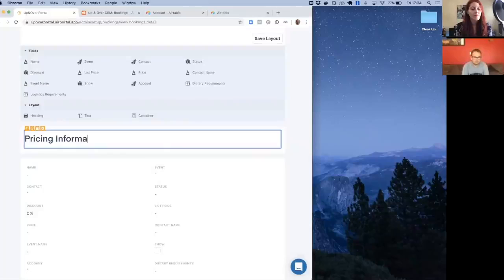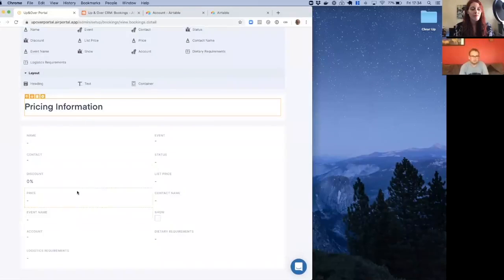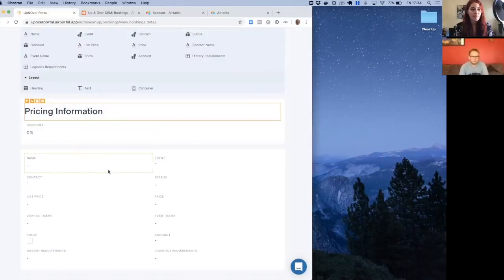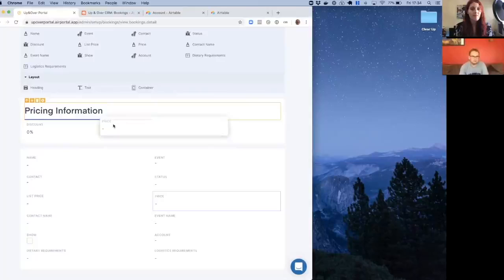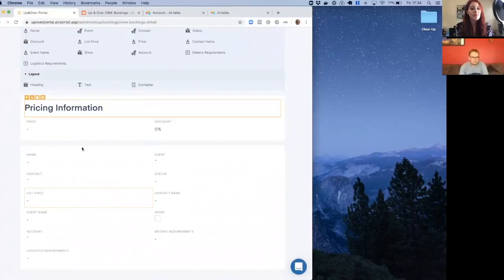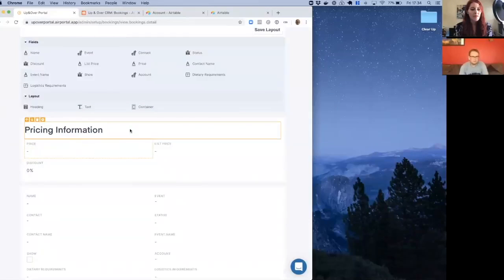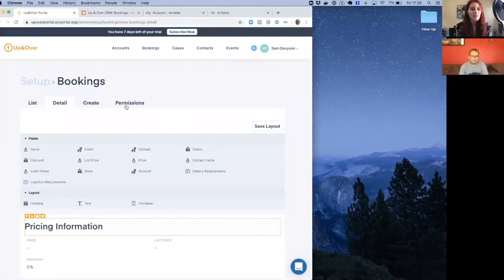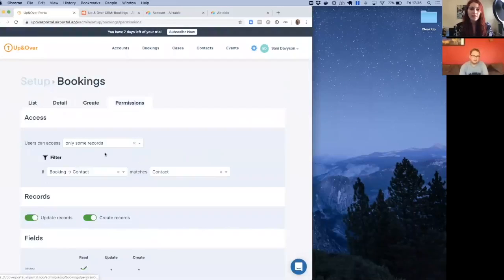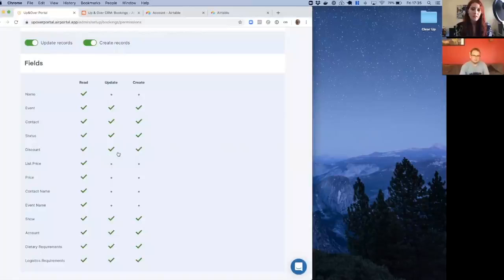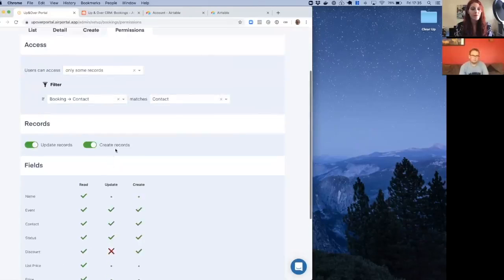So for example, if I want to put the pricing information of the booking in a section, I could then put the discount in that section and the price and the list price. So I could put all those fields there. I could also decide on a field by field basis that some fields shouldn't be updated. So I'd say we don't want to let our customers update the discount field. So they won't be able to.